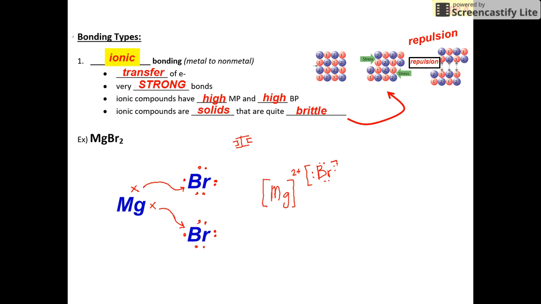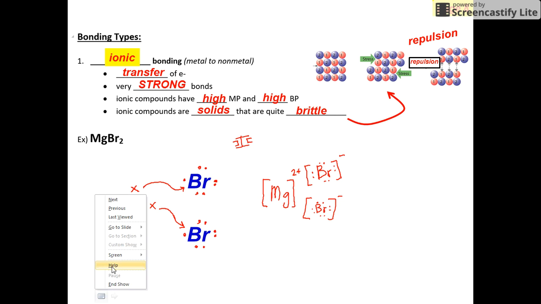We draw brackets also because this became a negative ion by gaining 1 electron. And here's my final bromine with its 8 valence electrons, 1, 2, 3, 4, 5, 6, 7, 8, and my -1 charge. See, overall, we've got an overall neutral charge.